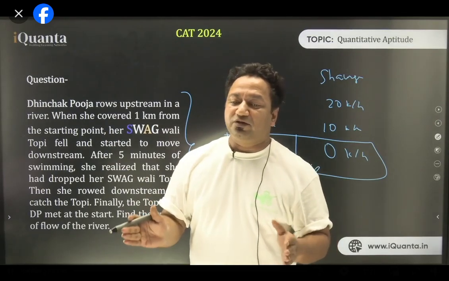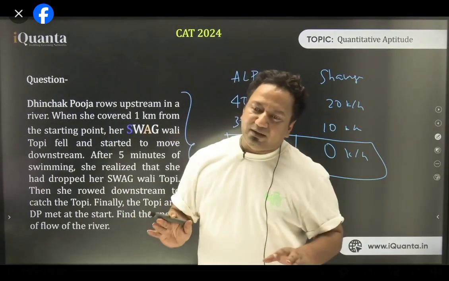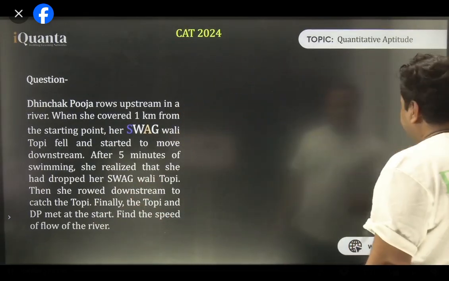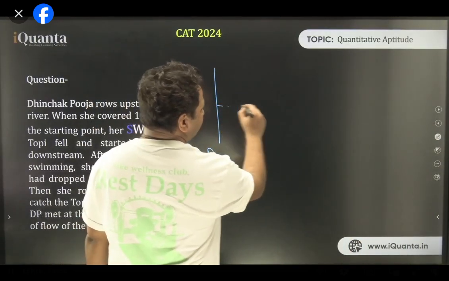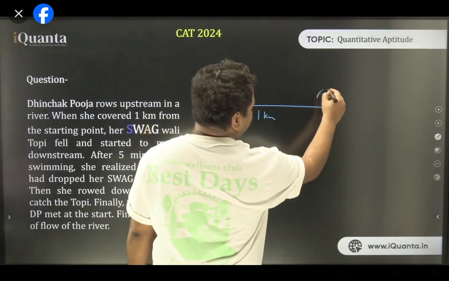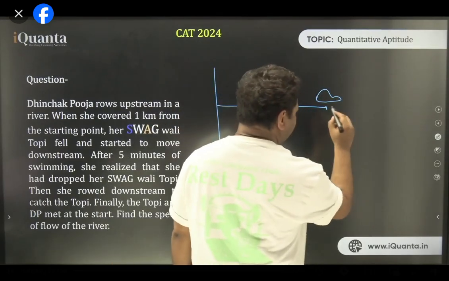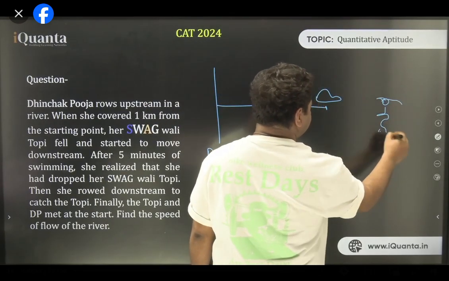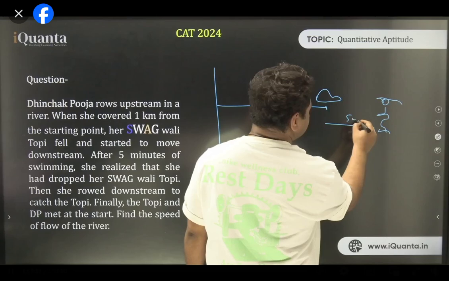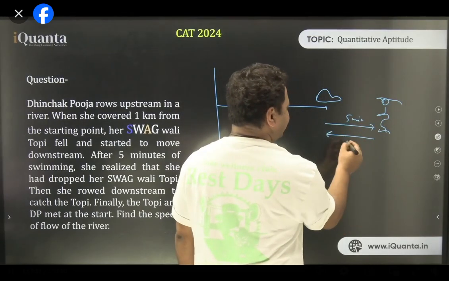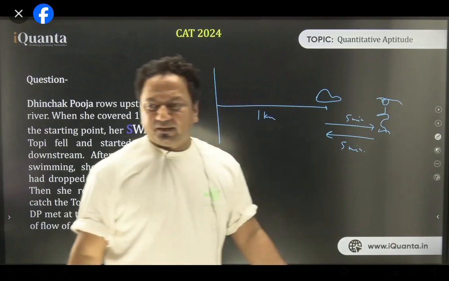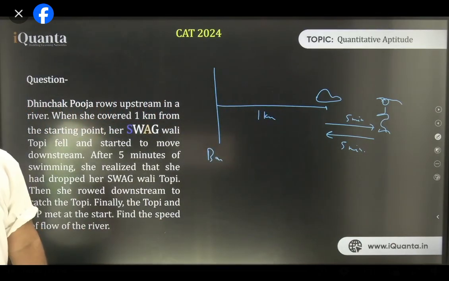So let's assume the river was not moving at all. Okay. If the river is not moving at all, this is the bank. This is 1 kilometer. This is the cap. This is the cap. And Pooja is here. 5 minutes. The river is not moving. The time that she takes to go here, the same time she will take to come here. That is 5 minutes again. Isn't it? Yes or no?